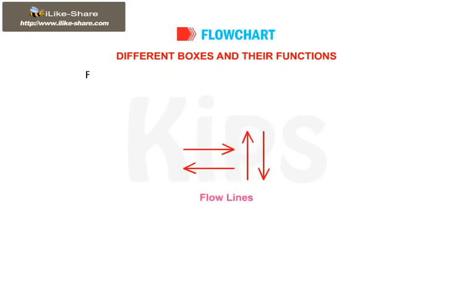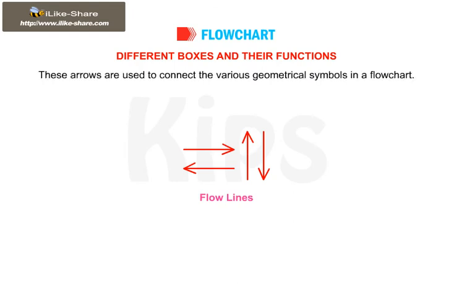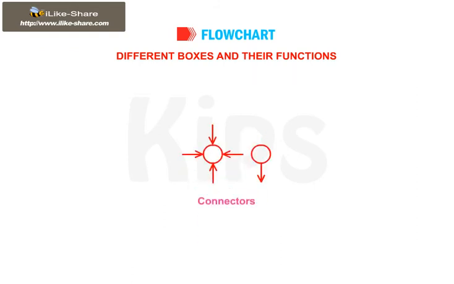Flow lines. Flow lines show the direction in which the program is moving. These arrows are used to connect the various geometrical symbols in a flowchart. Connectors. These are used to connect one part of the flowchart to another.